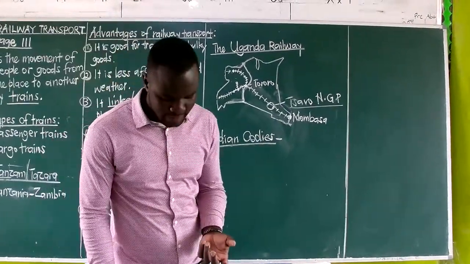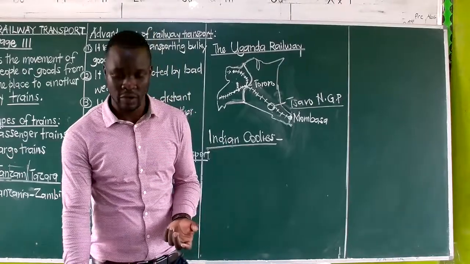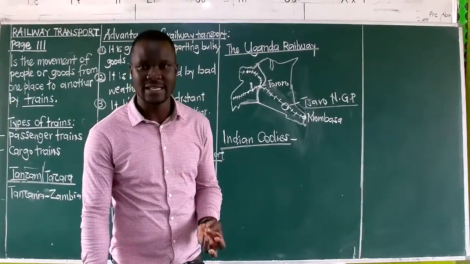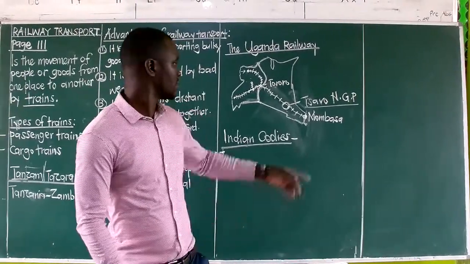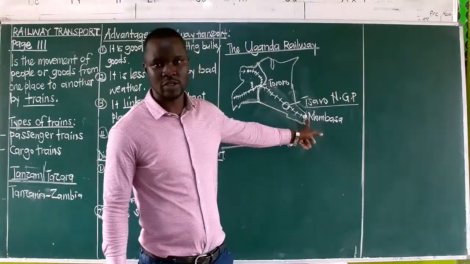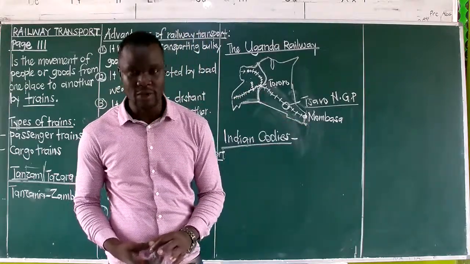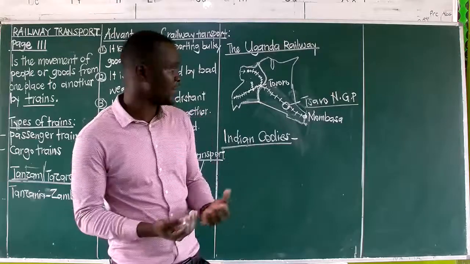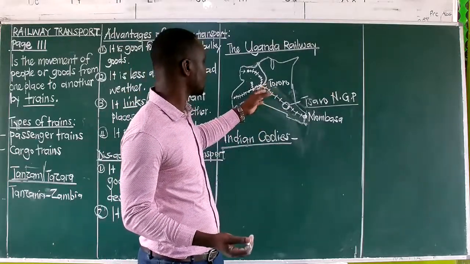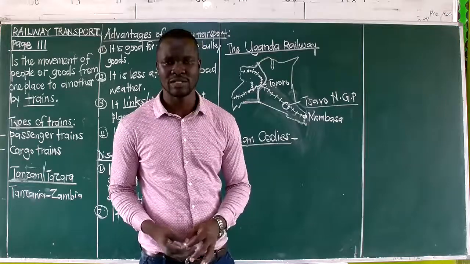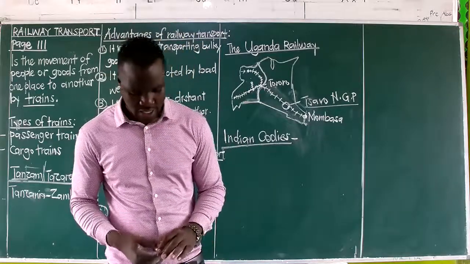And then we have the positive results of the construction of the railway line. The first one says it linked Uganda to the coast. Uganda was now linked to the coast of East Africa. And then towns developed along the railway line. Towns like Tororo, Jinja, and very many other towns where the railway line passed through. They developed.